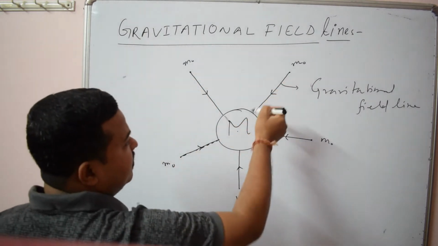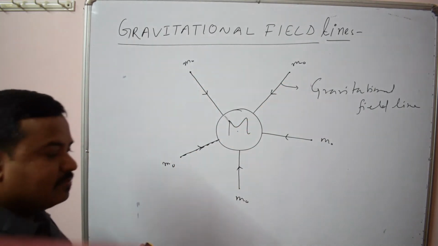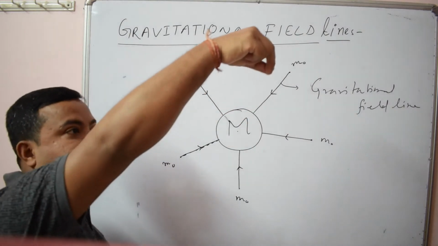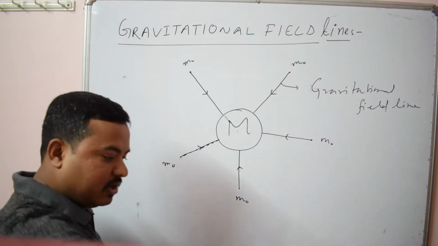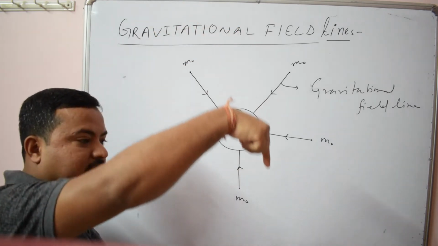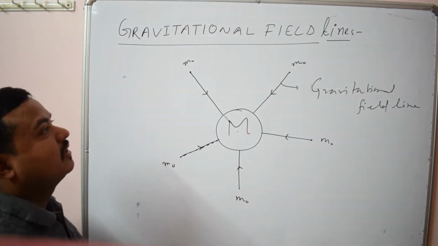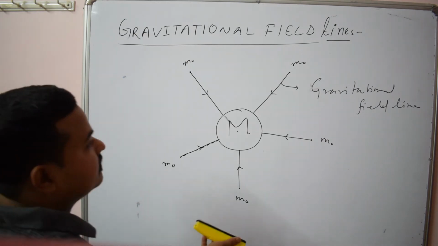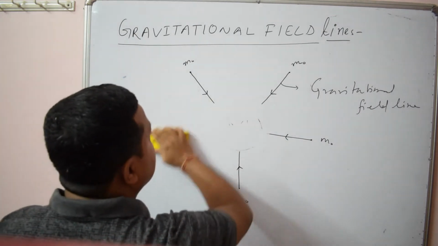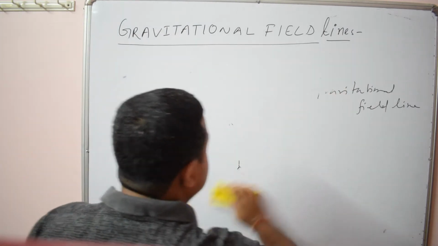These are imaginary, you cannot see these lines. You just simply take the example, you take an object here and drop it. So this object definitely goes towards the center of earth along this direction. So this is the direction of what? Gravitational field line. Okay.